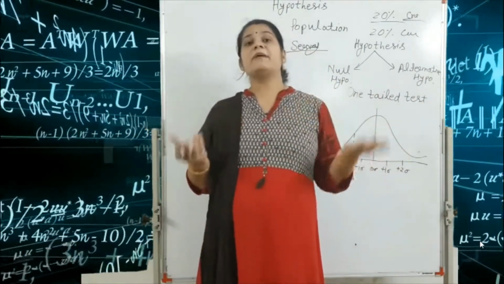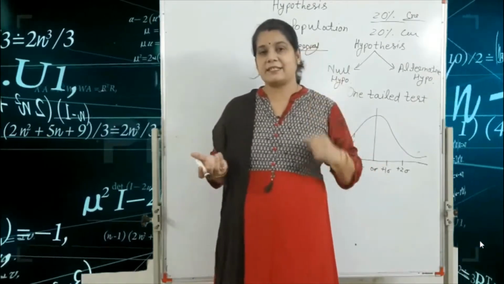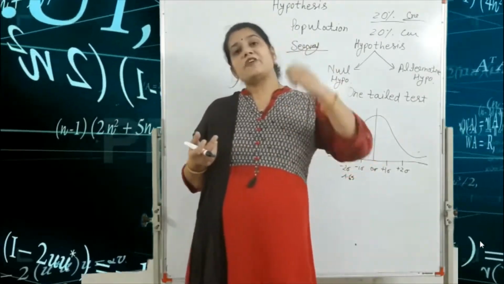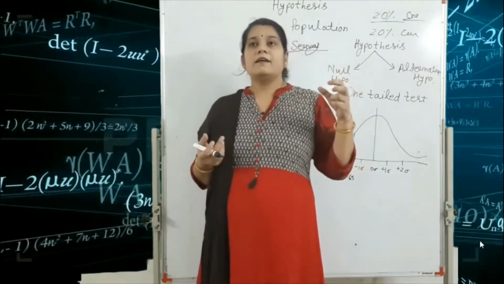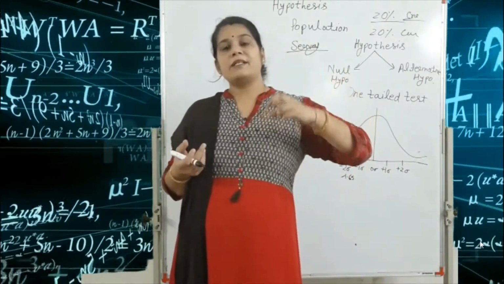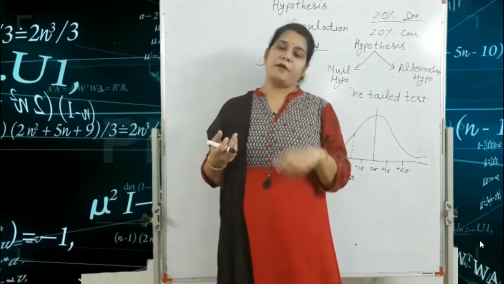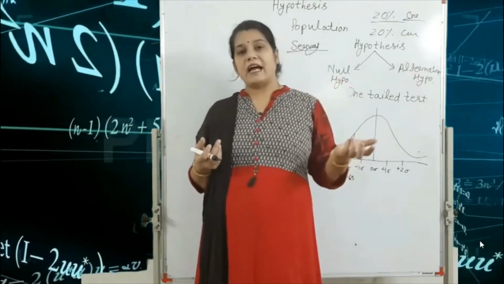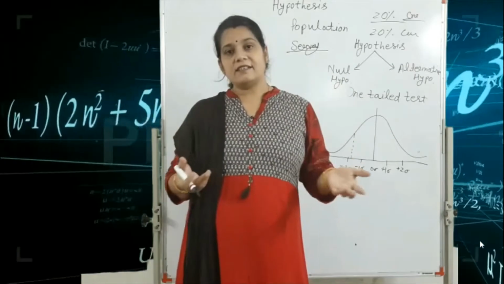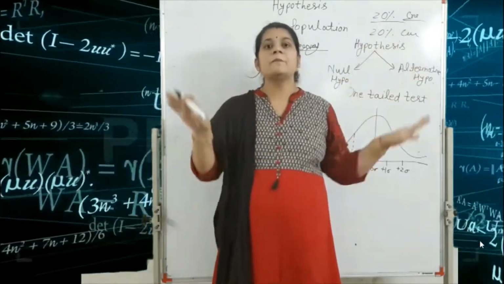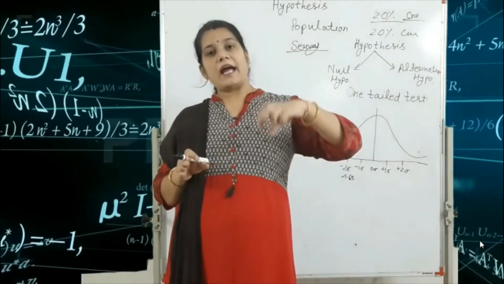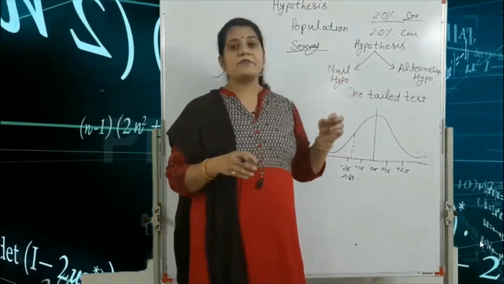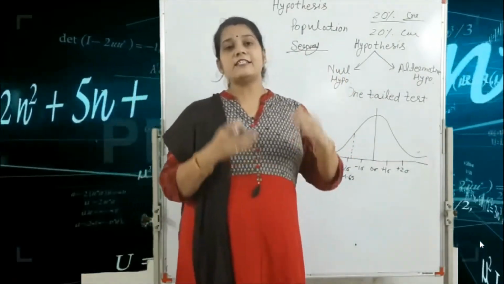What do you mean by the survey? For example, an exit poll. They survey some people from Mumbai, some from Delhi, some from Ahmedabad, and after that they find the result and apply it to the whole population. So population and survey are very important in this chapter.